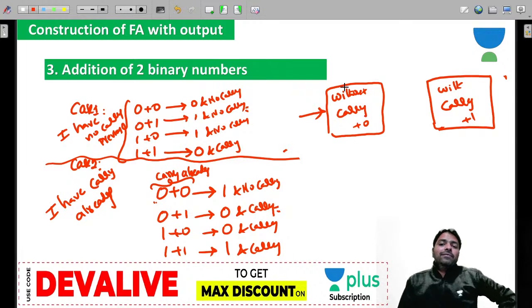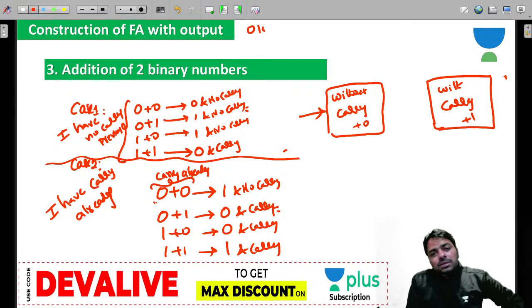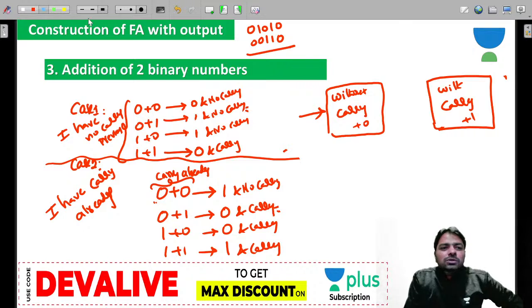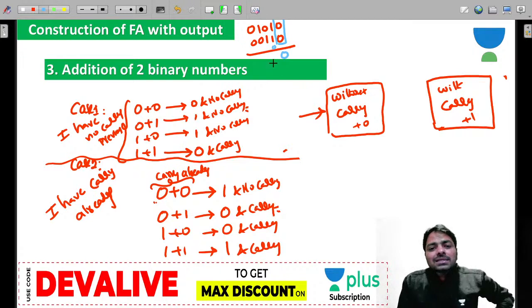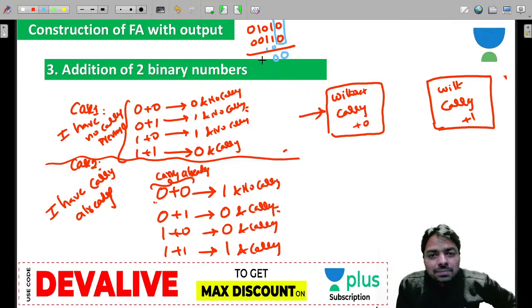Now from every state, if you are adding 2 numbers, as I told, any number you take, guys. 0 plus 0, you need to add these 2 numbers. You get a 0 and carry is 0. And next 1 plus 1 is 0 and carry comes as 1.